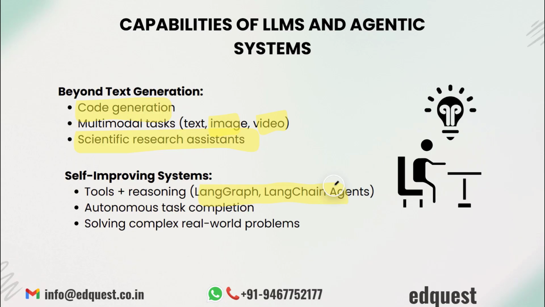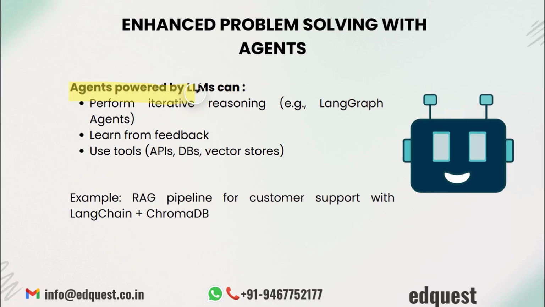These LLM models are continuously improving. They can automatically complete tasks without human interference, and they can also help in solving real world problems. So agents powered by LLMs are much more powerful than we thought. They can perform iterative reasoning, they can learn from their feedback, and they can use tools such as API calls, databases, and vector stores. For example, imagine a tech support chatbot built with LangChain.